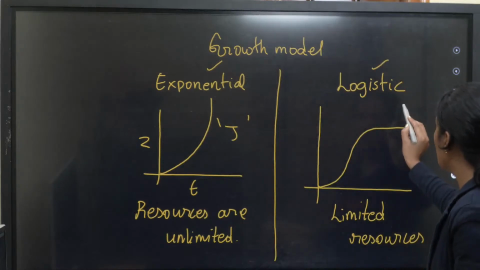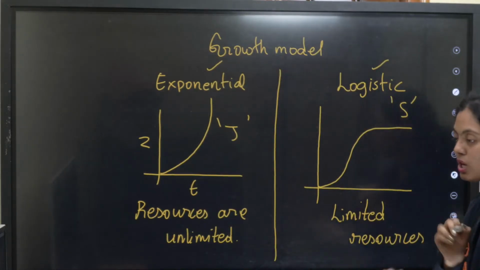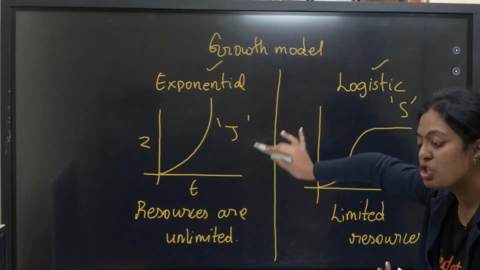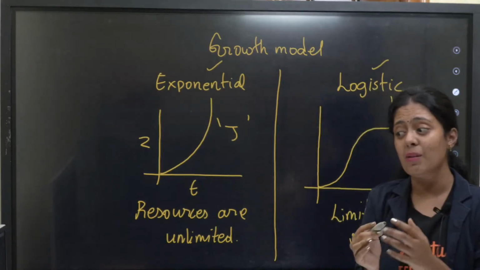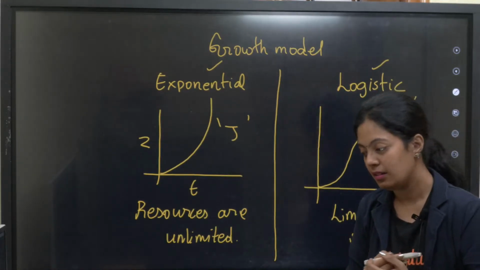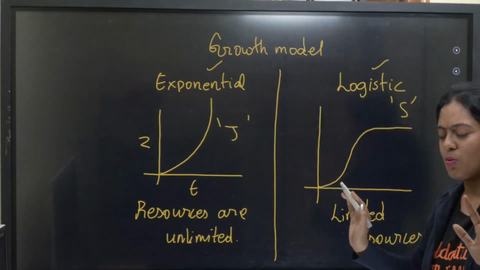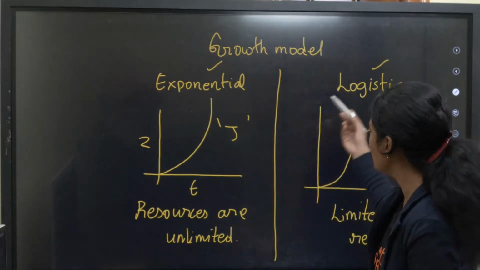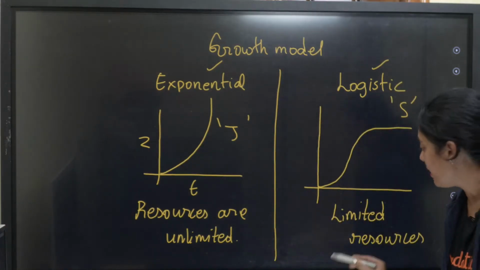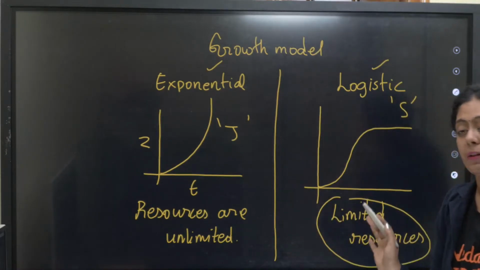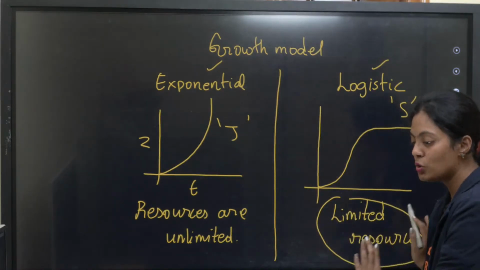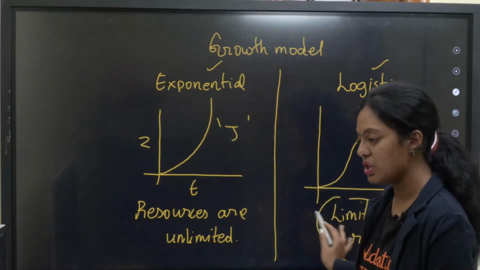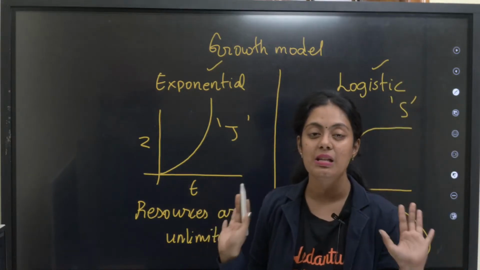Exponential or logistic? The logistic has an S-shaped graph, here is the J-shaped graph. Can you guys tell me what is more practical? Yes, forget about your textbook and all. Tell me which is more practical for you guys. Very good, logistic is more practical. That is how we have all been growing. We say it is limited resources. Once you understand this, you will understand everything very easily, pasangala.